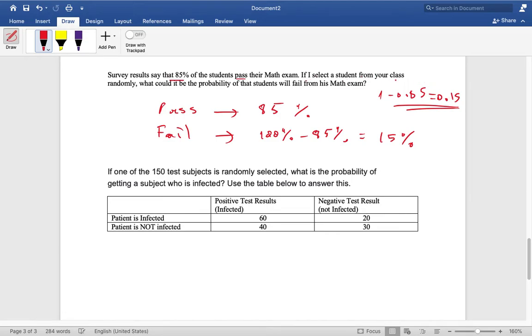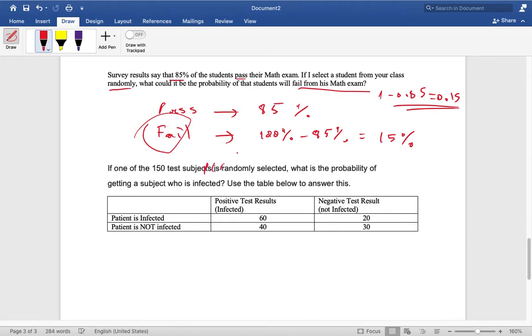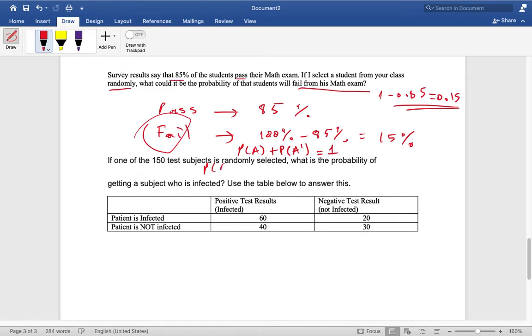If I select a student from your class randomly, what is the probability that the student will fail the exam? The survey results show the probability of passing is 0.85, so not to pass, which means fail, is equal to 0.15. You know this rule: P(A) plus P(A complement) is always 1. I mean, the probability of any event plus the probability of not seeing that event is equal to 1.